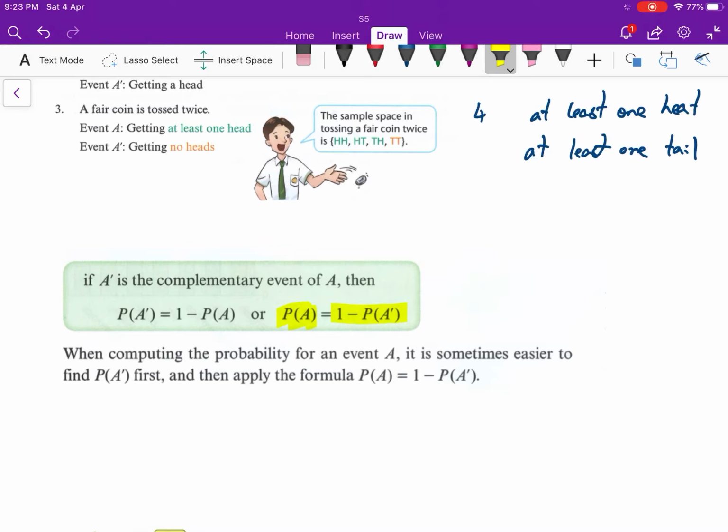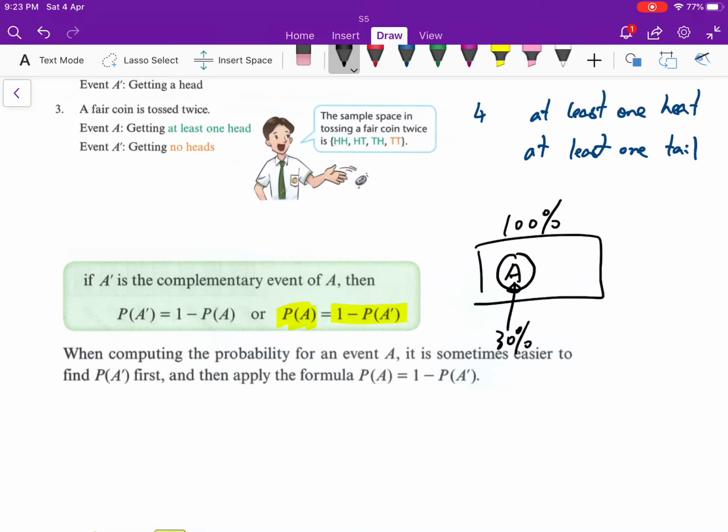It means if the total probability is 100%, and A is 30%, how can you calculate the A complement? Just 100% minus 30%, then it will be the A complement. So one is 30, another is 70.